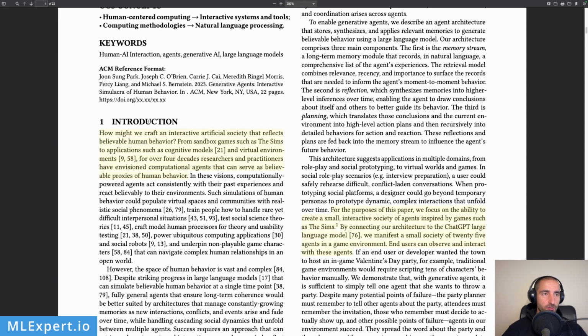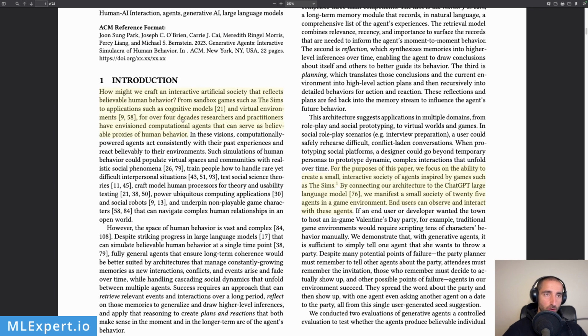And here is the introduction to the paper. How might we craft an interactive artificial society that reflects believable human behavior? From sandbox games such as The Sims to applications such as cognitive models and virtual environments, for over 4 decades, researchers and practitioners have envisioned computational agents that can serve as believable proxies of human behavior. So this is a really cool area of research for over 4 decades. For the purposes of this paper, we focus on the ability to create a small interactive society of agents inspired by games such as The Sims.